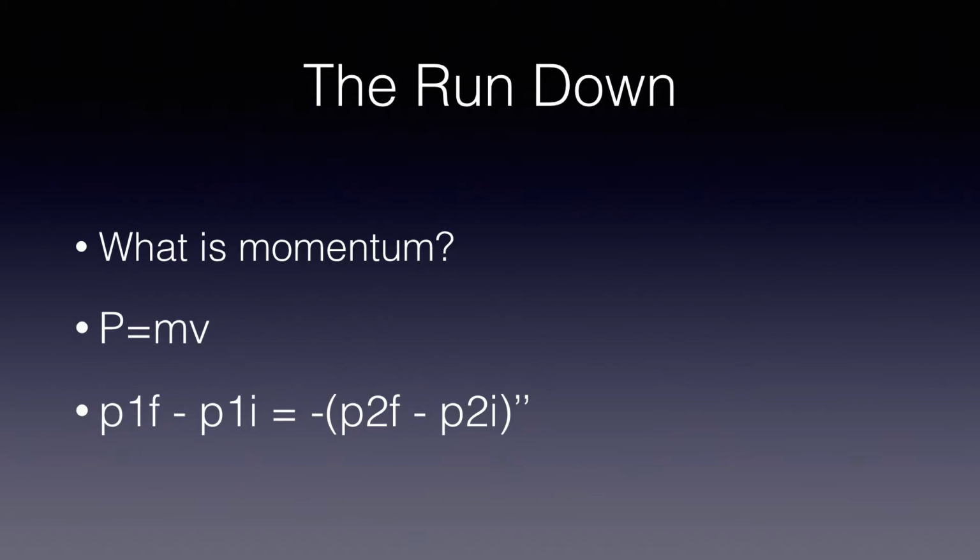Momentum is defined as mass in motion and is a measure used to determine how much mass is moving, as well as how fast it's moving. The mathematical expression for momentum is P equals mv, P being momentum, m being mass, and v being velocity.